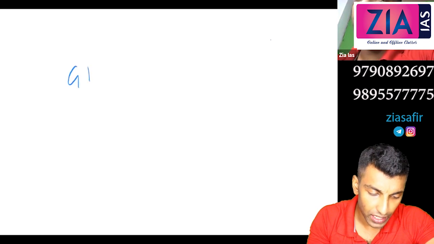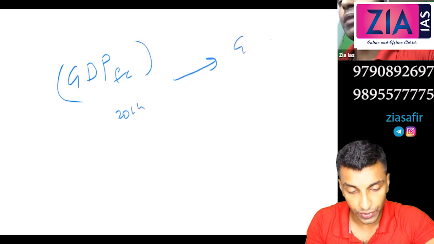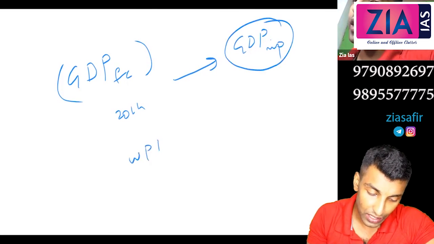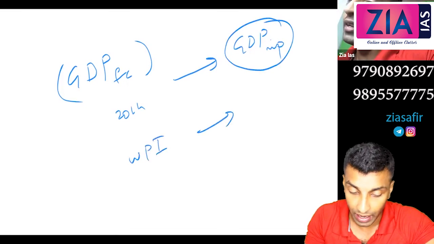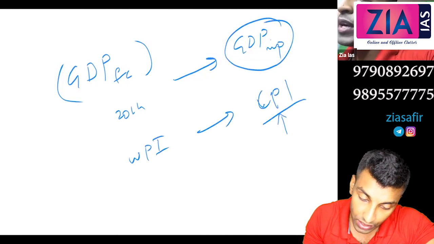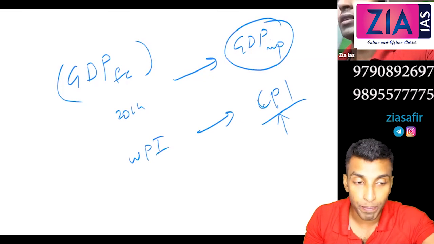Yeah, the earlier rule framers were not thinking about that. Earlier it was WPI, just like that. It shows impact on the overall economy, so we had taken it like that. Even when we discussed GDP, I've told you GDP at factor cost is what we had taken till 2014, and then it was shifted to GDP at market price because it is an international best practice. Same was the case here also. WPI was taken till 2014, but especially after the Urjit Patel committee, we shifted to CPI because this shows the impact of inflation on the public, and RBI should focus on policy based on the impact on the public.